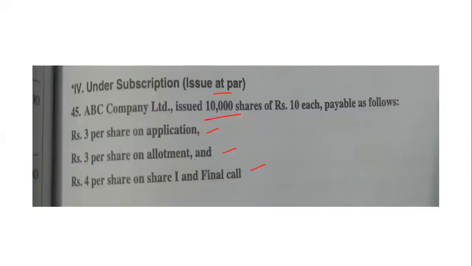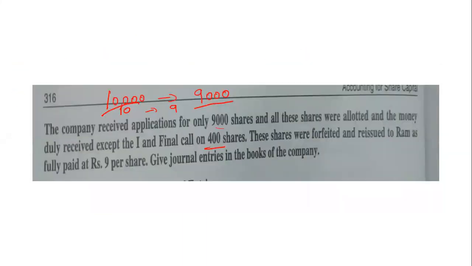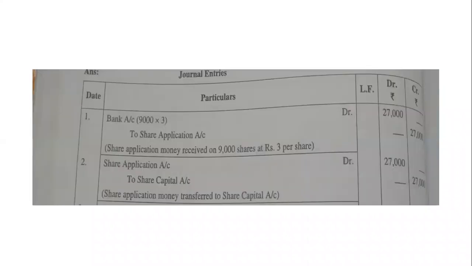So in the entire problem, students, you have to ignore this amount. You have to just ignore this amount and just focus on this amount. Which one? You have to focus on this 9,000. Yes, remaining all is the same. So I will just roughly explain it to you all.